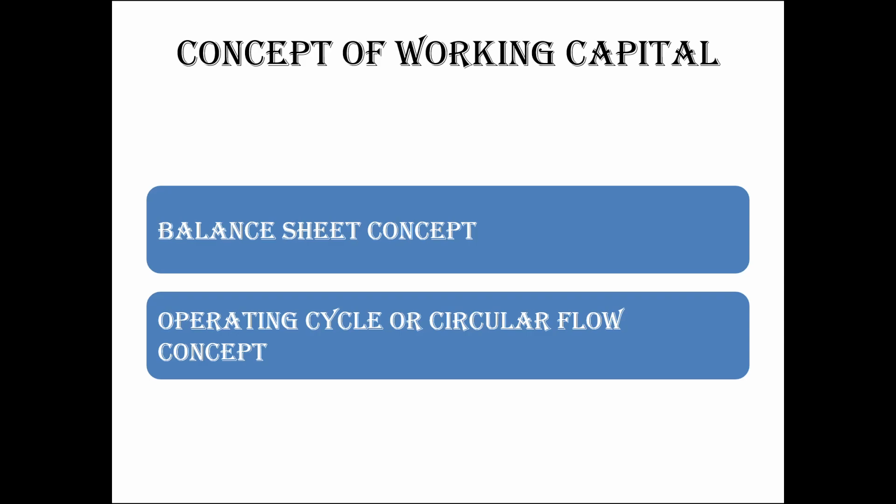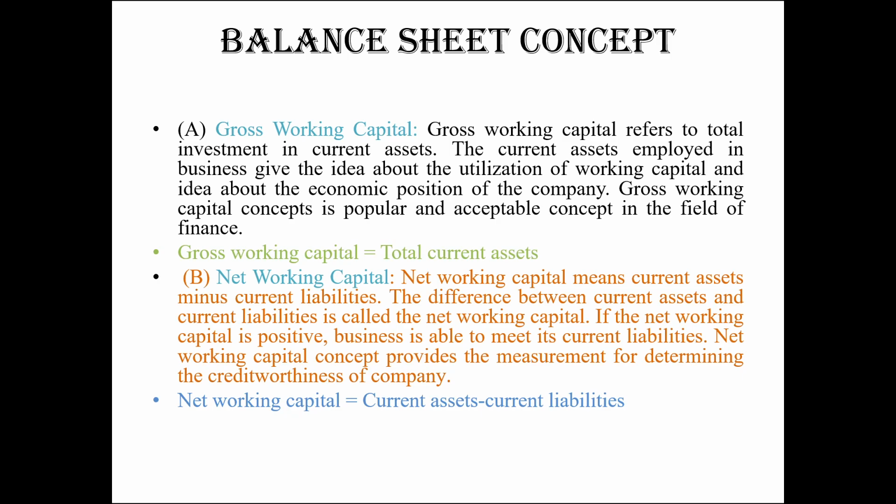Concept of working capital: balance sheet concept, and operating cycle and circular flow concept. First, balance sheet concept. The balance sheet concept is divided into two types, gross working capital and net working capital. Gross working capital refers to the total investment in current assets. The current assets employed in business give the idea about the utilization of working capital and the idea about the economic position of a company. Gross working capital concept is popular and acceptable in the field of finance. So we conclude that the total value of current assets is called the gross working capital. That is, gross working capital equals total current assets.